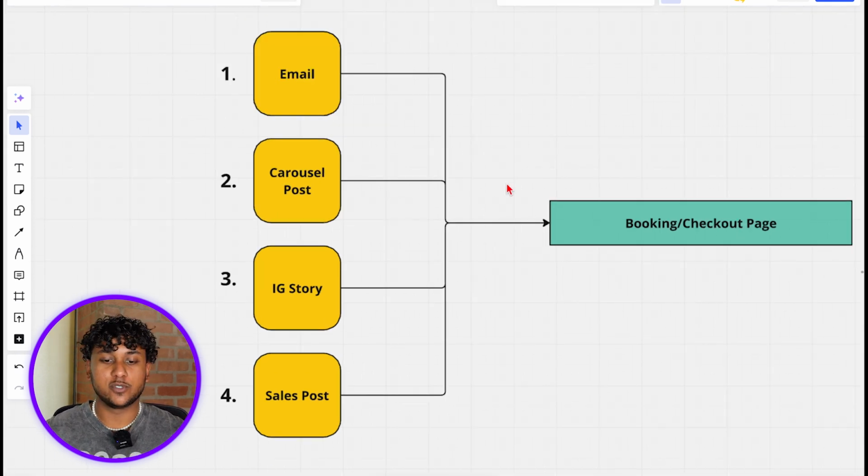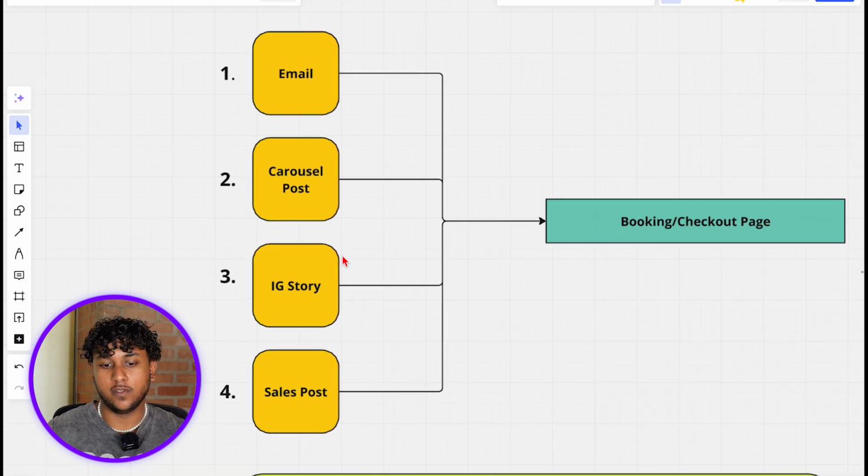The third way is through Instagram stories, where you essentially post a story that calls out your target audience, and whoever's interested from that story will opt in and message you. An example of this could be something along the lines of, I'm helping X amount of people get X result in Y amount of days.